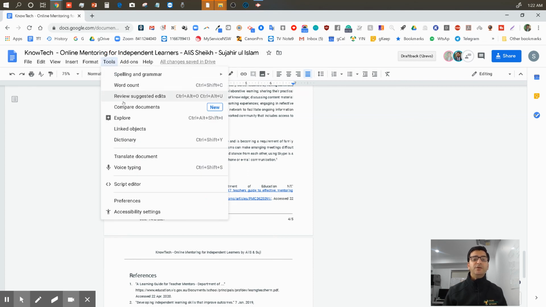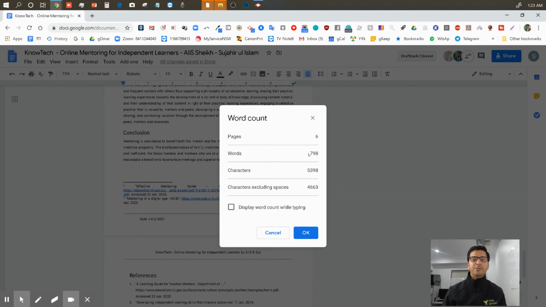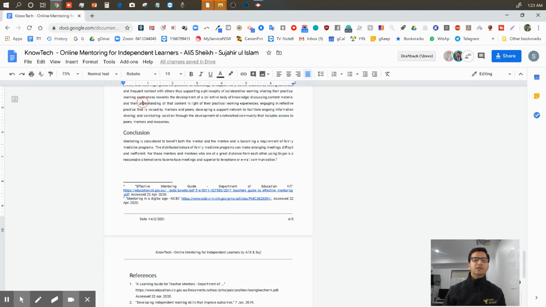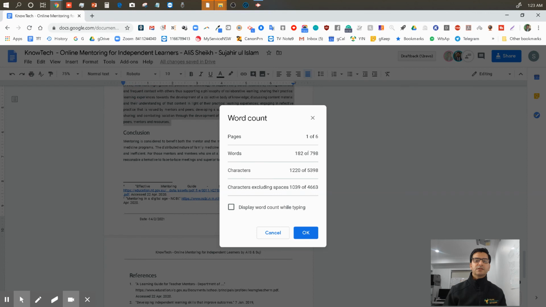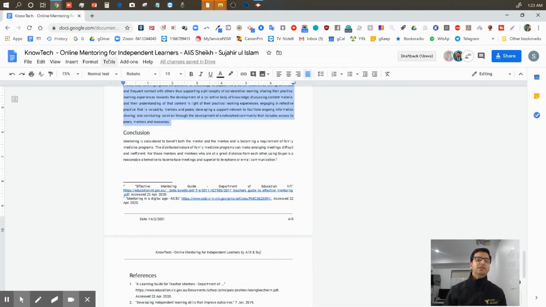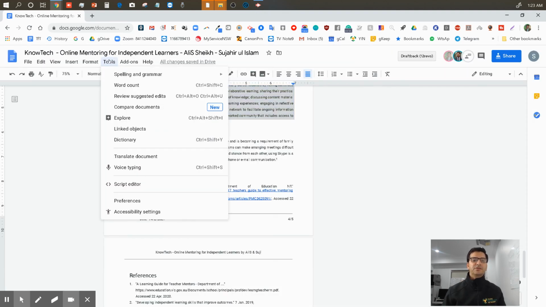There's another very nice feature. It's lucky I remember that. You can count the words. Sometimes we had a requirement of 500 to 700, which we really met because 100 will be references. So you can see. Also, you can see a certain paragraph or something, you want to see how big it is. So you go there in word count. So 182 of the whole document, 6 pages, this many characters. This is very handy because at the end you want to make sure you meet all the requirements. This was one of the requirements.